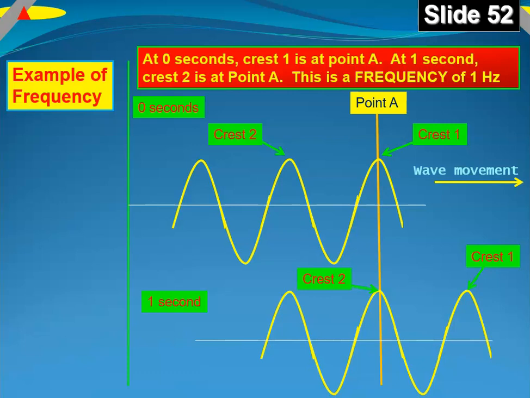So wavelength is a distance. It's measured in meters or millimeters or nanometers or some unit of meters. Just like we've measured distances in the past, we measure in meters. So that's the difference. A wavelength and a cycle do start and end at the same place, but the cycle is actually just one full movement through the wave, whereas a wavelength is a distance between the two crests.